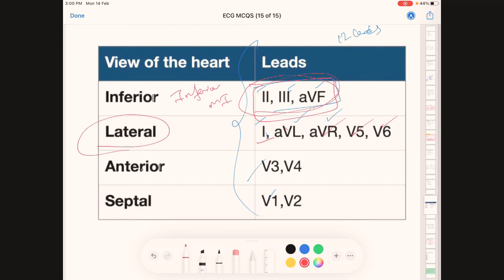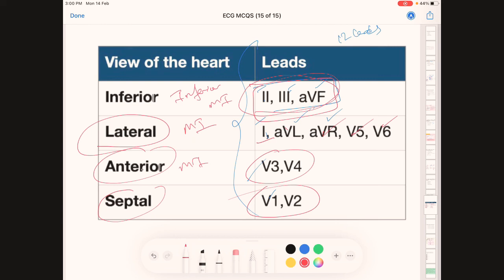If there is ST elevation in lead 1, aVL, aVR, V5 and V6, that is the lateral part of the heart, it's called lateral MI, that is ischemia in the lateral part of the heart. For the anterior part of the heart, if there is ST elevation in V3 and V4 ECG leads, there is anterior MI. Septal MI, if there is ST elevation in V1, V2.